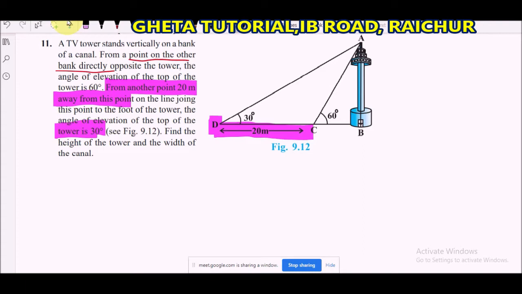What they are asking to find out: the height of the tower, H, as well as the width of the canal. Where is the width of the canal?